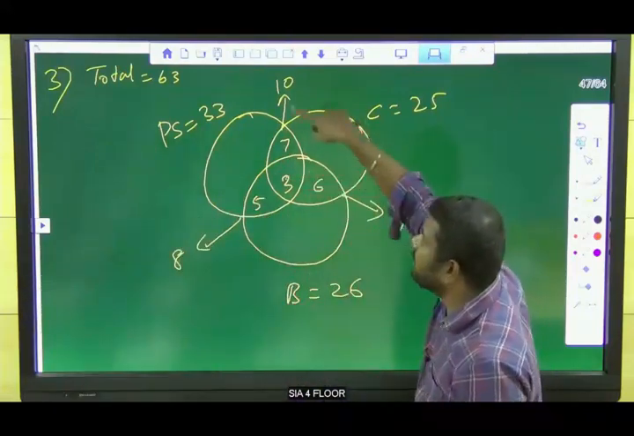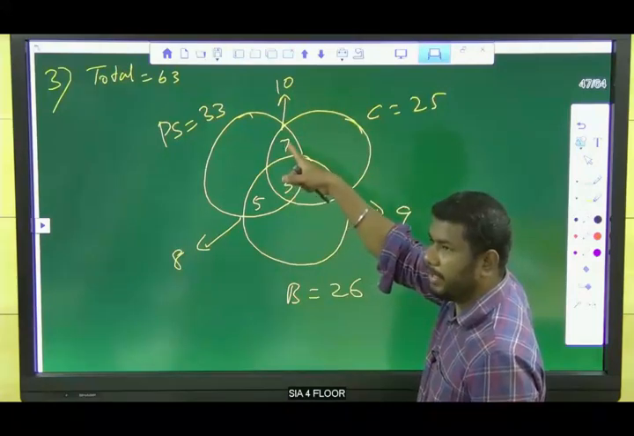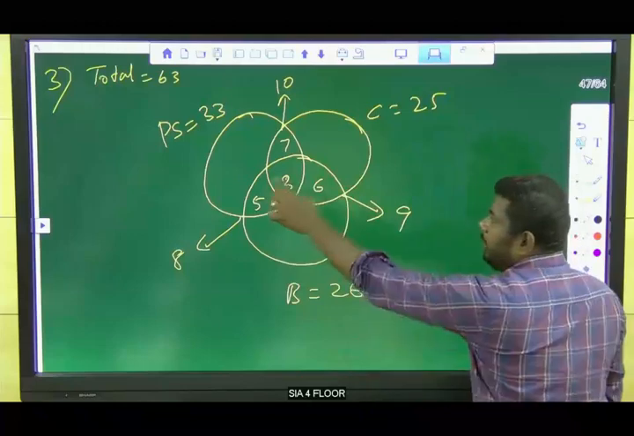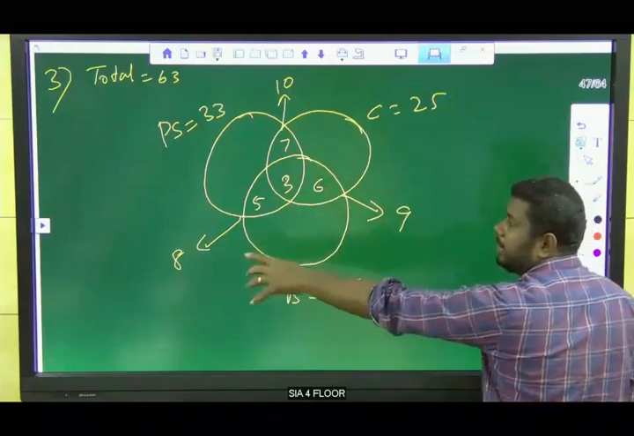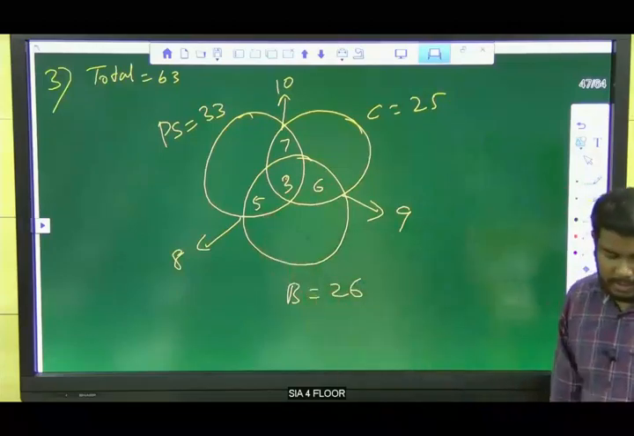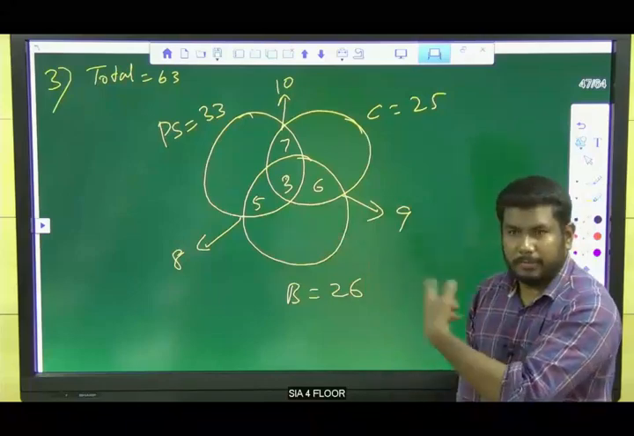This total value is 10. We have already 3, so 7 is left out. Likewise, this total value is 9. Already we have 3 here, so the remaining is 6. Like that, the remaining is 5. Is there any doubt regarding this? No, right? Yes, very good.